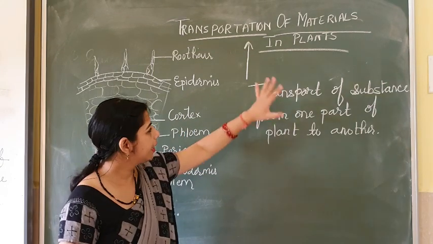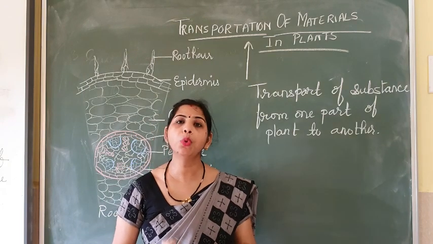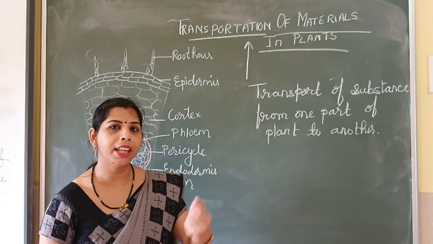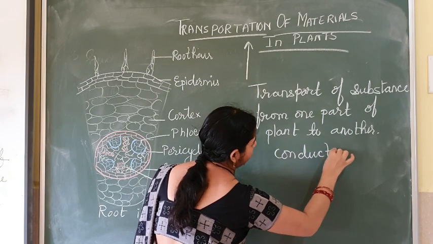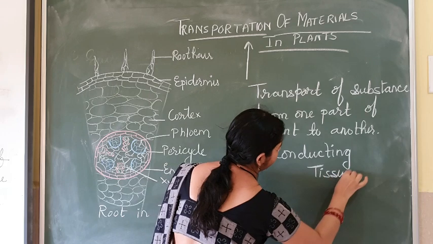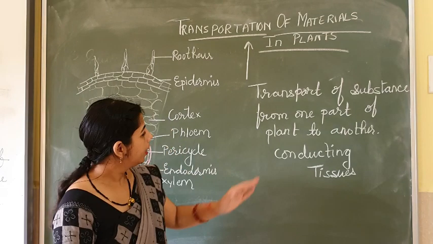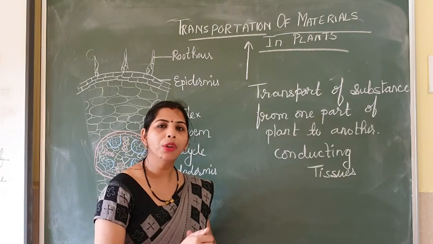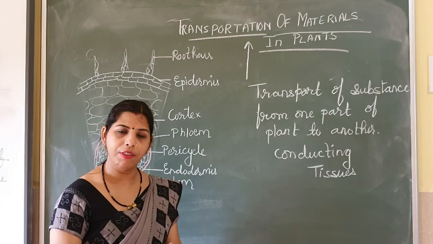That's why this complete function in plants is performed by two tissues, known as conducting tissues. We will study the complete process of conducting tissue and how conduction occurs step by step in plants.